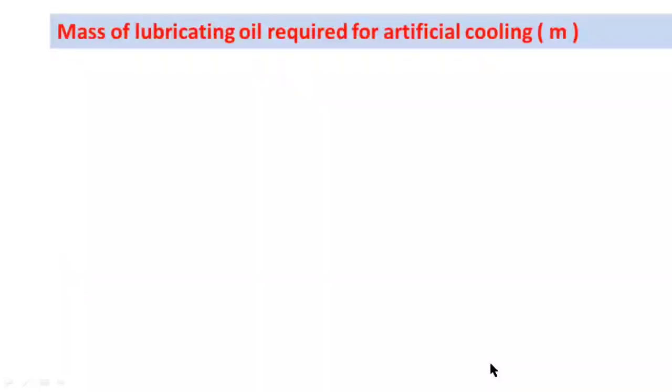Now another, the last formula for the design of journal bearings: the mass of lubricant oil required for artificial cooling.